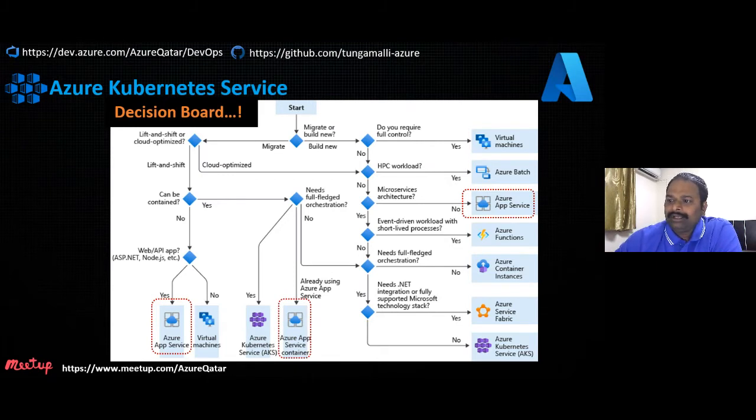Then when to use Azure Kubernetes Service? When you need a microservice architecture to be deployed and you need full orchestration. Full-fledged orchestration is required to manage and scale your applications. That is where Azure Kubernetes gives you the holistic, complete approach to deploy your container or microservice-based applications.